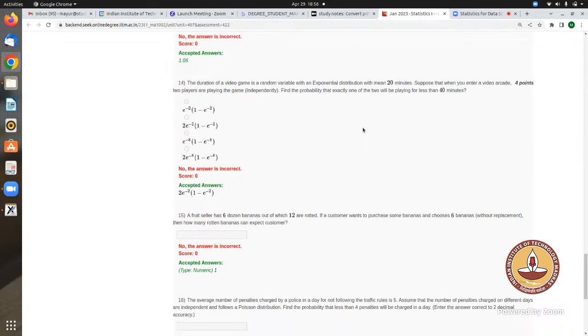The duration of a video game is a random variable with exponential distribution with mean equal to 20. Suppose that when you enter a video arcade, two players are playing the game independently. Find the probability that exactly one of the two will be playing for less than 40 minutes. So this is the probability you have to find out.